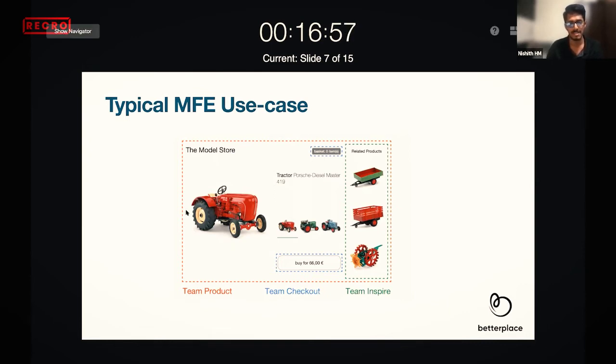This is one of the best examples which I found. If you see this entire red border, that is your team's product, means that is your entire product, and it has a certain model to show to the user. And you see team Inspire, which is telling certain things related to the tractor, certain other features which the user can buy. So there is definitely prop sharing or data sharing between two micro frontends. And there are certain other buttons here, which team checkout is independently developing.